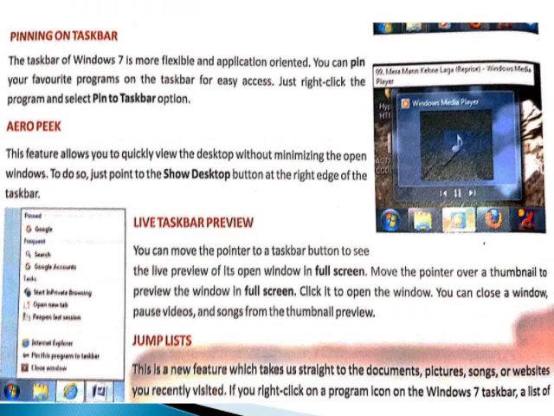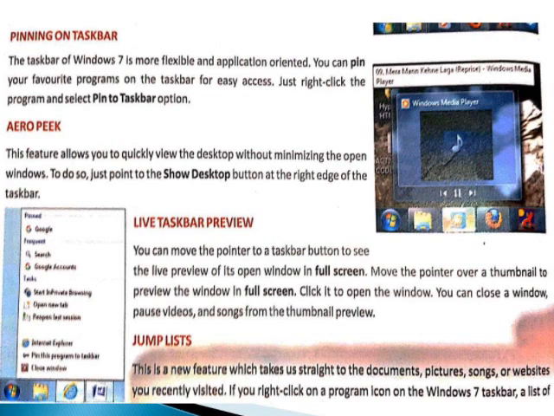Pinning on taskbar. The taskbar of Windows 7 is more flexible and application oriented. You can pin your favorite programs on the taskbar for easy access. Just right click the program and select the Pin to Taskbar option. Aero Peek. This feature allows you to quickly view the desktop without minimizing the open windows. To do so, just point to the Show Desktop button at the right edge of the taskbar.